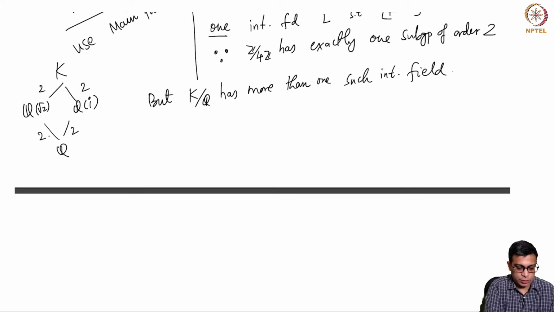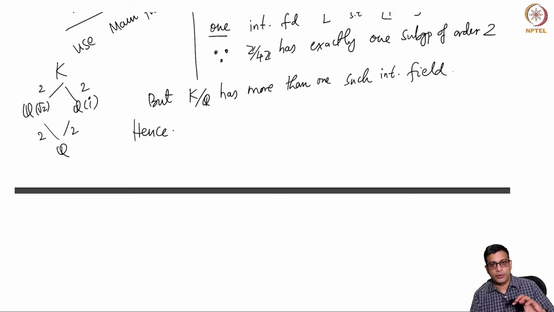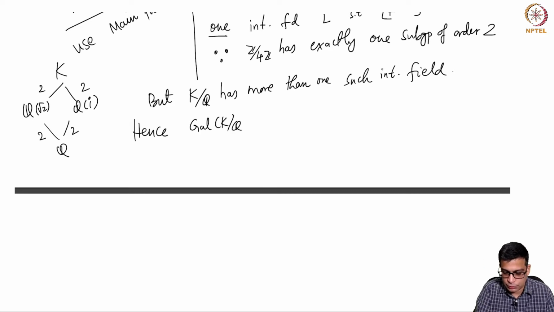These are not equal because this is in R, this is not in R. So these are distinct. See, this is the opposite direction. We know something about the field extension, we are concluding about the Galois group. Hence, the Galois group can't be cyclic.